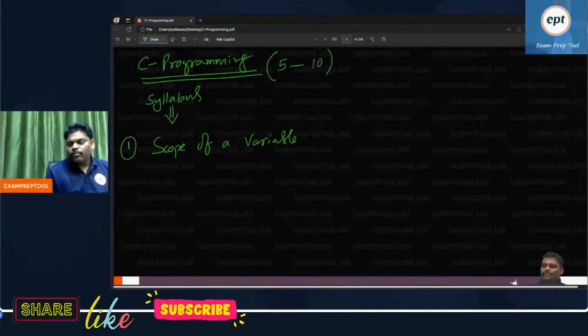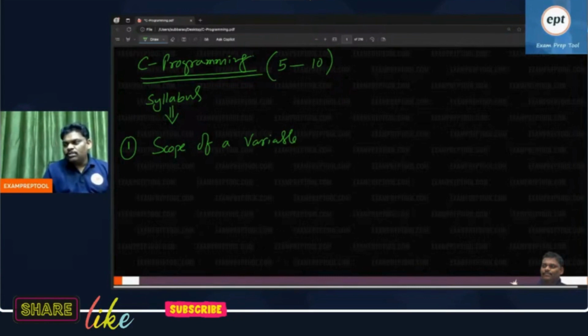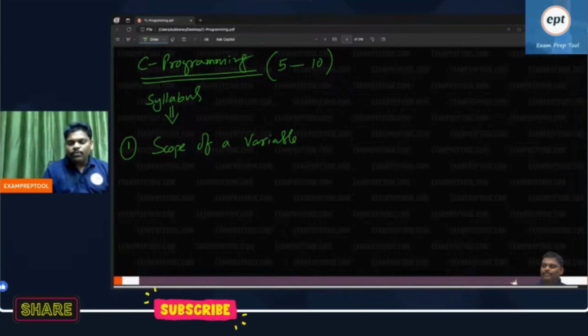Minimum 5, maximum 10. Sometimes this itself will give 10 marks. In some examinations I have seen 5 or 6 questions, approximately 10 marks. And one more good news I want to say to you: just read only my notes, plus some PYQs you can practice.